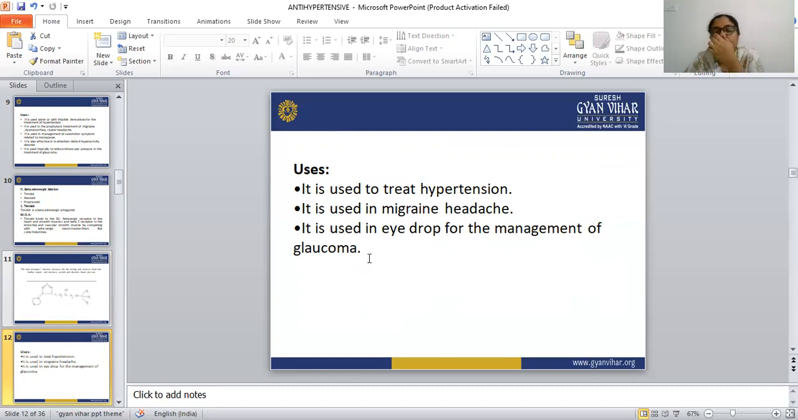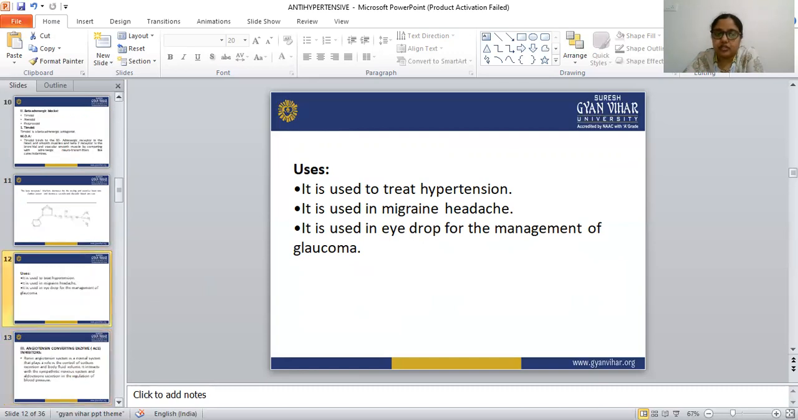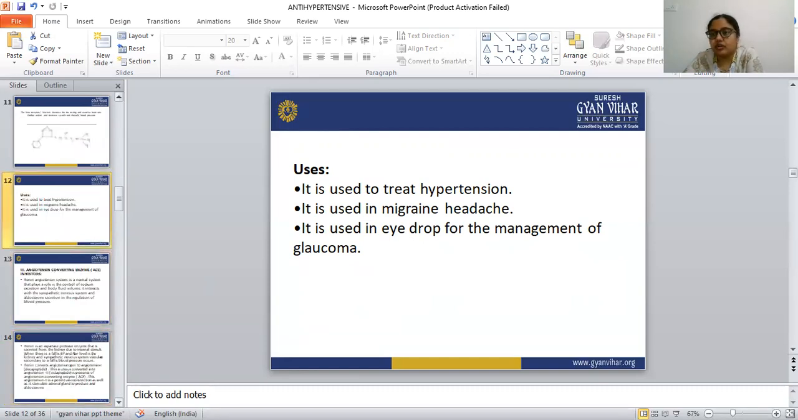Same as clonidine, timolol is used in the treatment of migraine headache. Both drugs are used in the treatment of migraine as well as hypertension. So the uses are very easy. Timolol is used in the treatment of hypertension, migraine, and glaucoma, by reducing the ocular pressure.